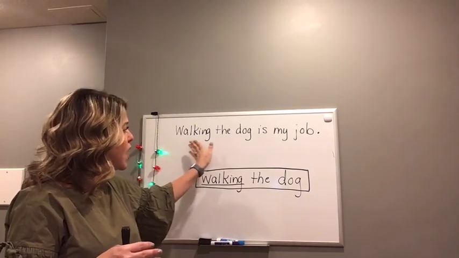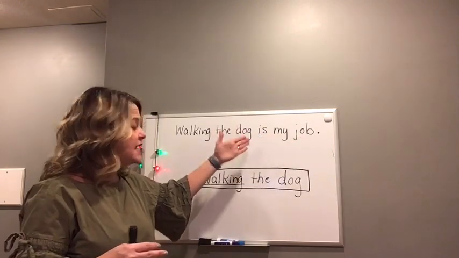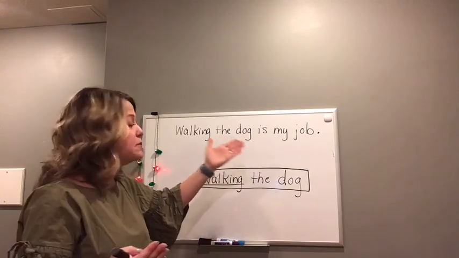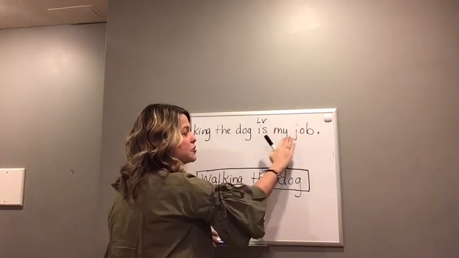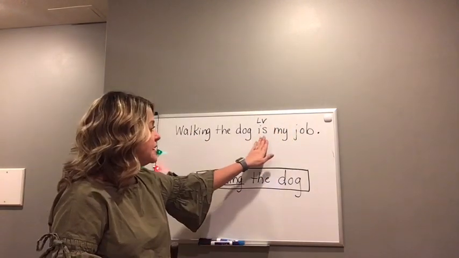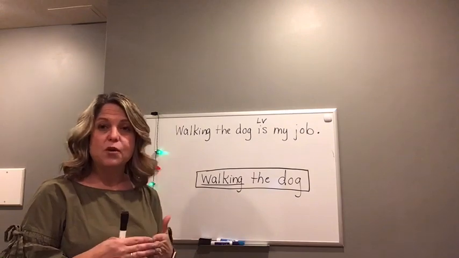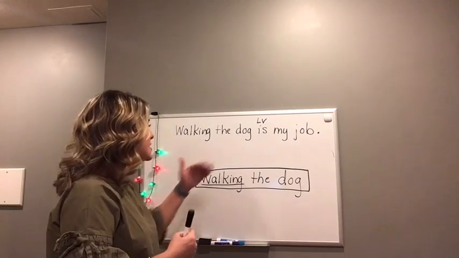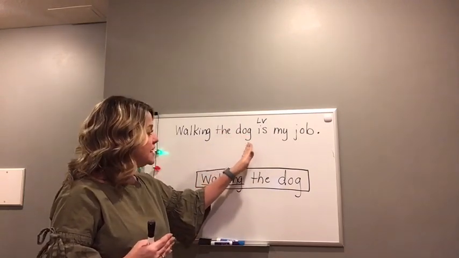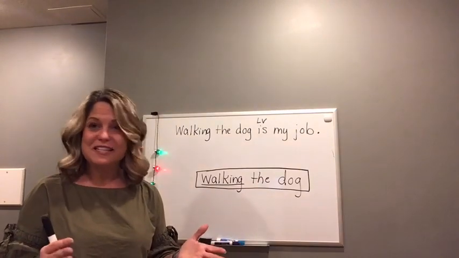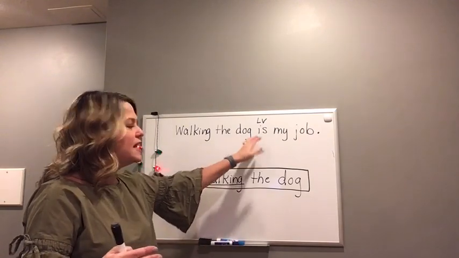As we look at the sentence, walking the dog is my job, I notice the word is. Is can be a verb, it always is a verb, and it can be a linking verb. And in this case, it is a linking verb because there is no other verb after it that it is helping, so we know it's a linking verb. So then we ask ourselves, who is or what is? Don't say the dog is, because would it make sense to say the dog is my job? No, that doesn't make sense. The dog is not your job. That makes no sense at all. So then we have to think, what is?